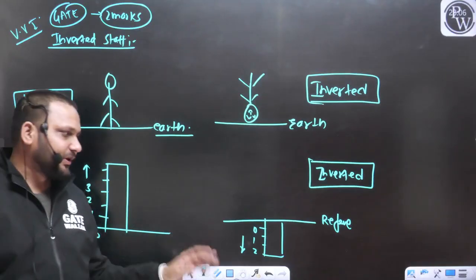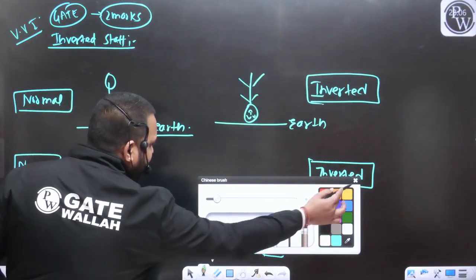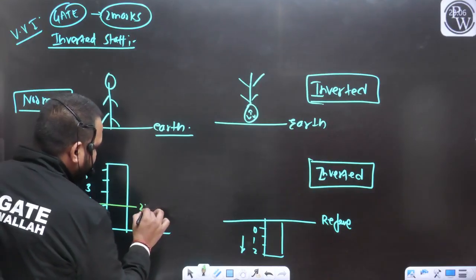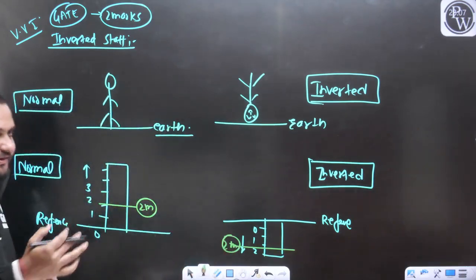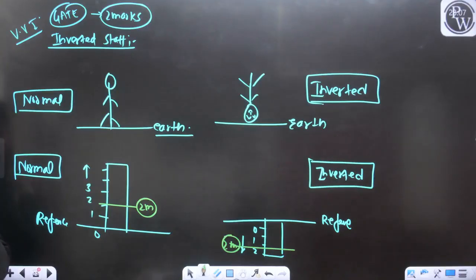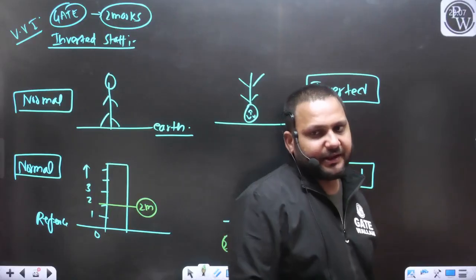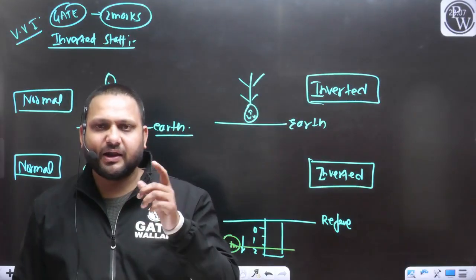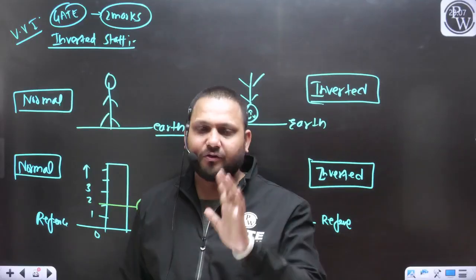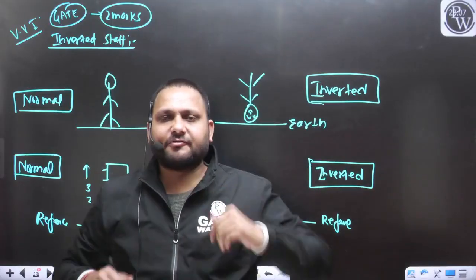But when you talk about these two readings, for example, here the staff reading you have taken in some survey work was 2 meter, and here also you are getting the reading 2 meter. How will you differentiate between these two readings? Because the meanings of these two readings are different. With the help of magnitude alone, you cannot define the difference in position. You are saying, sir, from the reference there is a point having a vertical distance of 2 meter. How will I know whether this point is above the reference or below the reference?